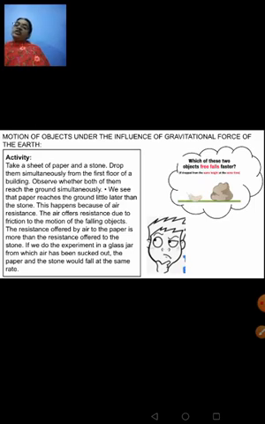An activity is given in your textbook, that is, you have to take a sheet of paper and a stone and you have to drop it from the first floor of a building. You will find that the stone will reach the ground faster and the paper will take some time. This is because of the air resistance experienced by the paper.